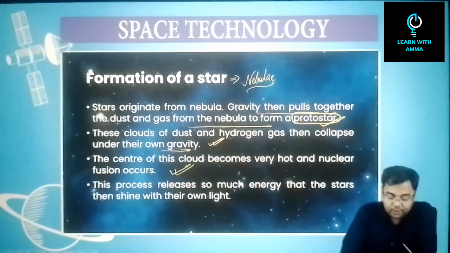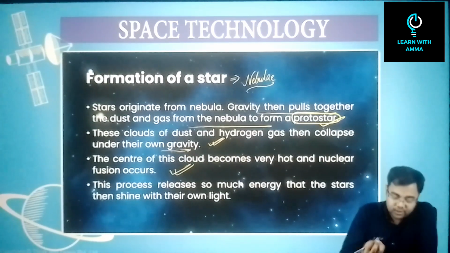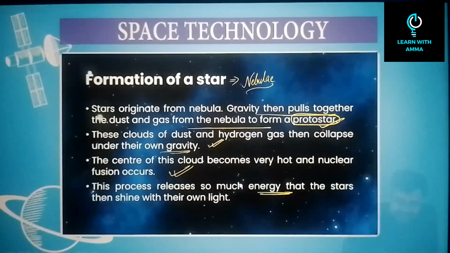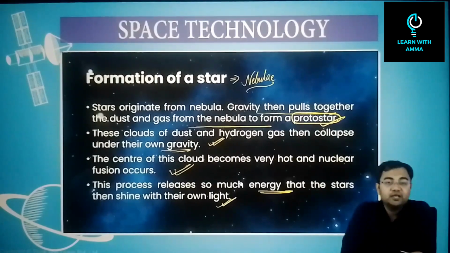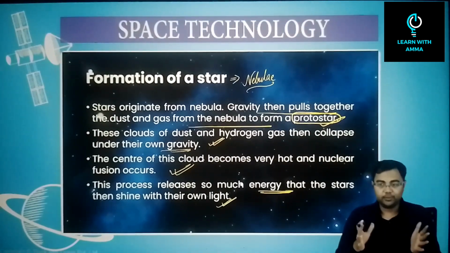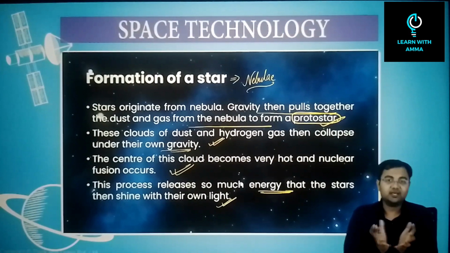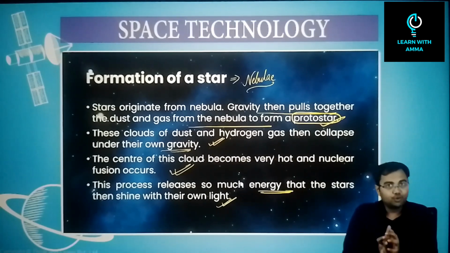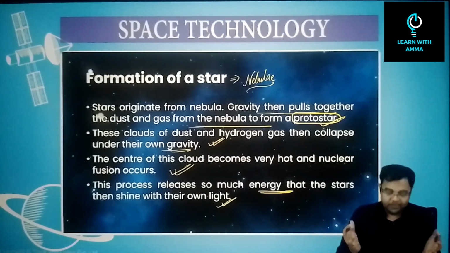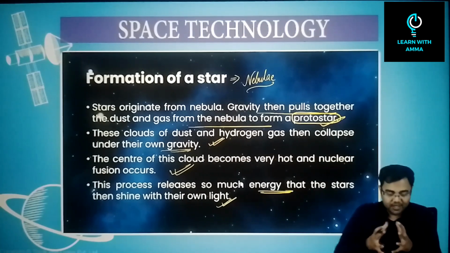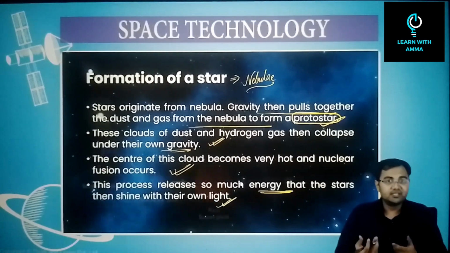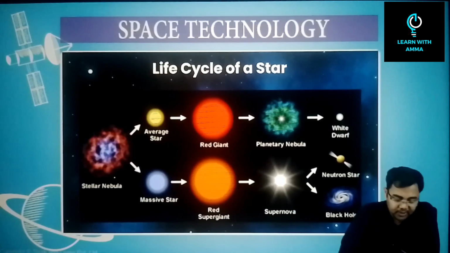The center of this cloud becomes very hot and nuclear fusion occurs, and this process releases so much energy that stars then shine with their own light. So ultimately what has happened? First nebula. From nebula, they come together as a cluster, as a cloud. Protostar is formed. There is a core that has been formed. It has its own gravity. Because of that, it brings in all the things that are there in the surrounding, and ultimately the star formation happens. Alright, so this is how the formation of a star would happen.